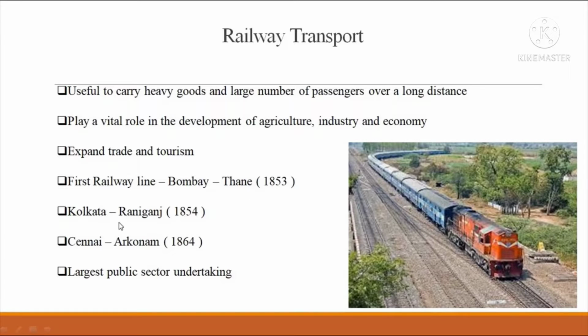Afterwards, in 1854 Kolkata to Raniganj, 1864 Chennai to Arkonam. So these are the next railway lines developed. This is the largest public sector undertaking in the world. It has a network of 7,031 stations and 64,015 kilometers of railway lines. 16 zones are there. For efficient management, they made 16 zones. So this is about railway transport.